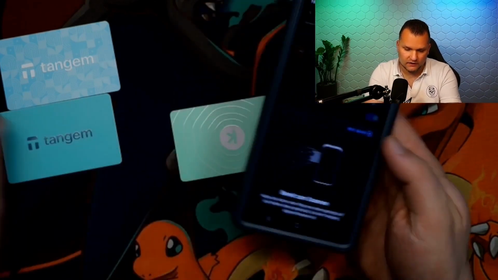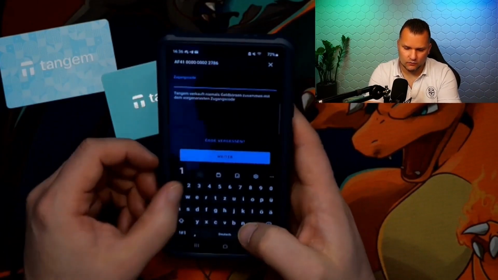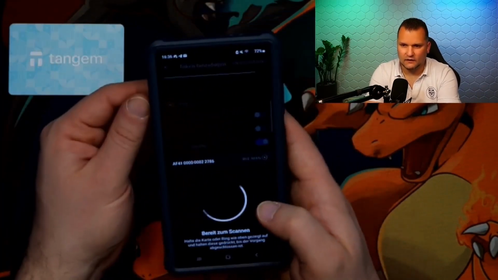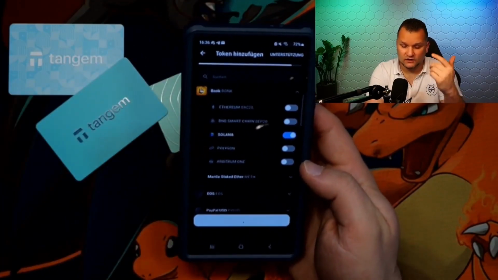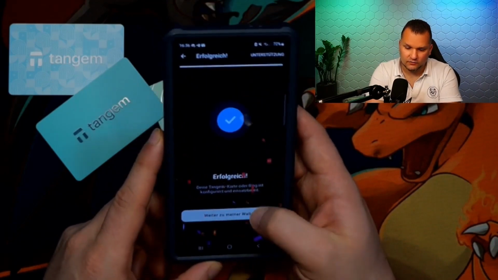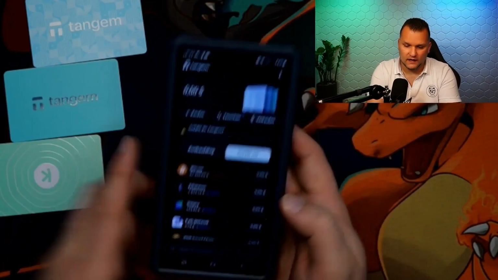Then we continue, scan a card here. It doesn't matter which one in this case. Then we enter the access code. We know 1204 and 30. You are familiar with it by now. Then scan again. Unfortunately, that's always the downside with scanning, but that's how the whole thing works. That's how you stay secure, because you can only get in here with the card scan. Then we are successful. Onto my wallet. As I said, these are now our 3 cards with which we can access this wallet.